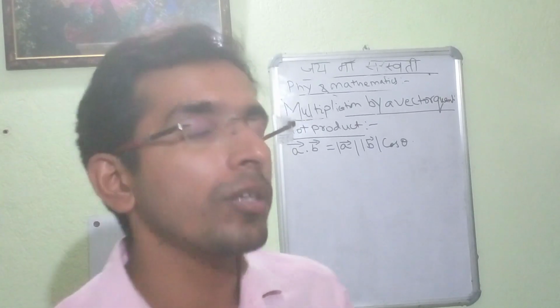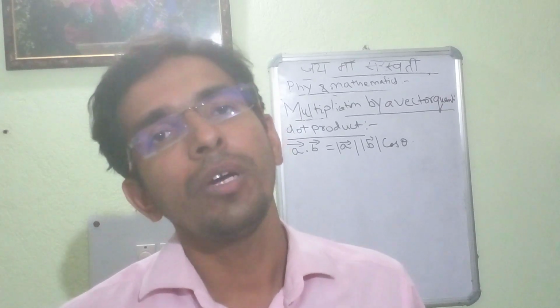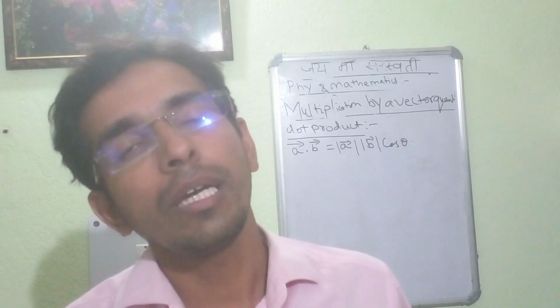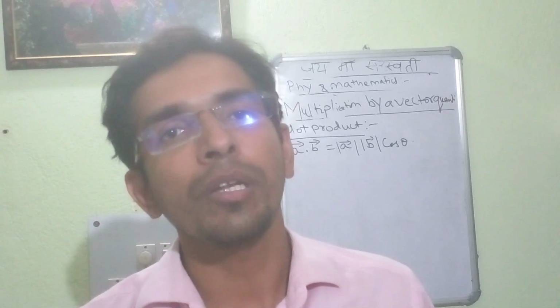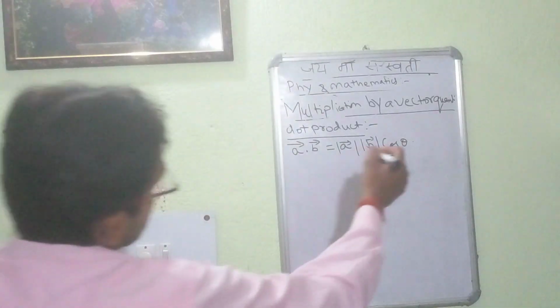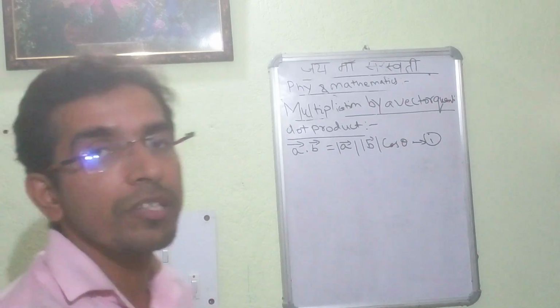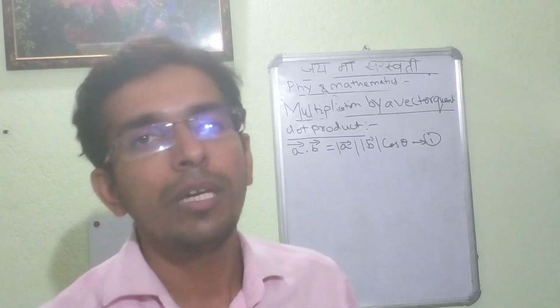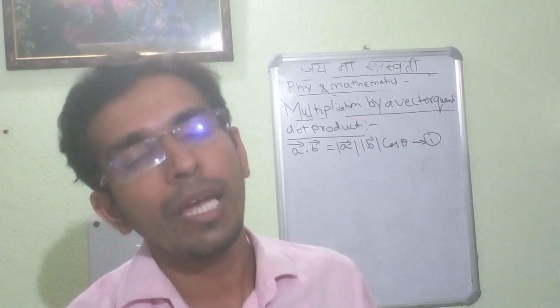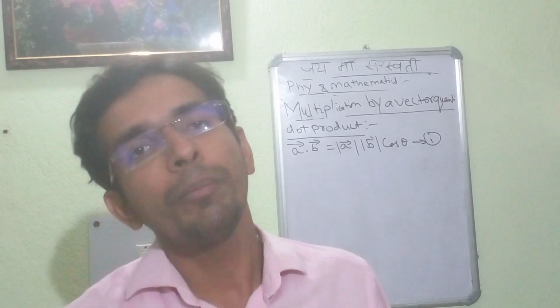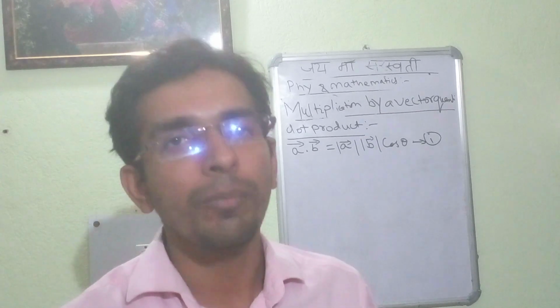We are using this equation in the case of work, whenever we want to calculate the magnitude of work, in terms of physics. So in this case, vector A dot vector B is equal to magnitude of A into magnitude of B into cos theta, where theta is the angle between vector A and vector B.